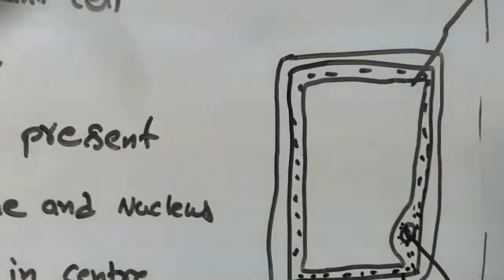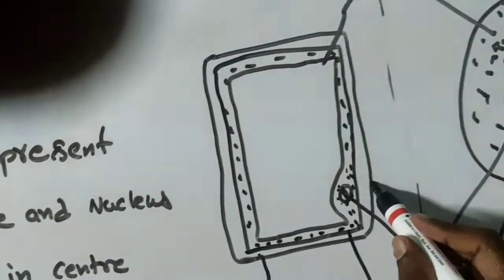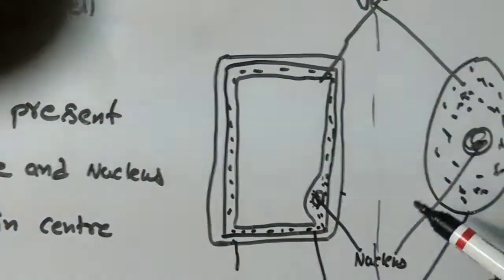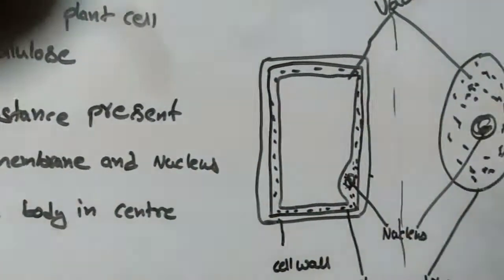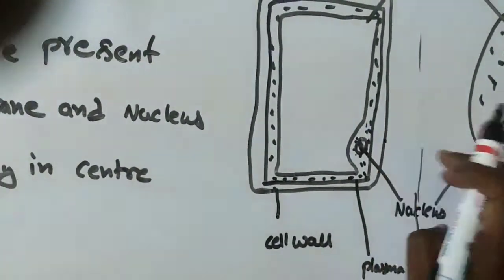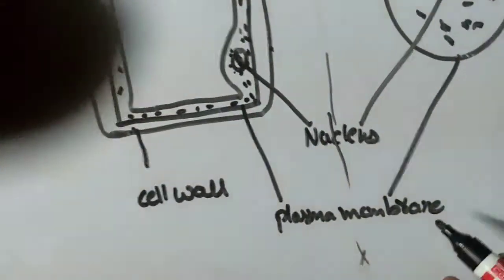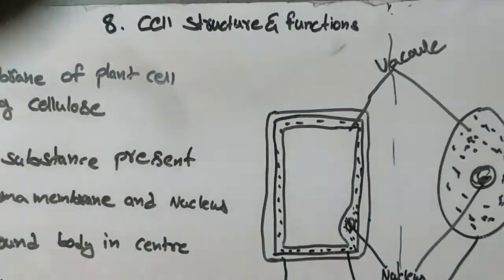Okay, so let's see where the cell membrane is. See, this is the outer structure. The outer structure of the cell is called the cell membrane. Okay, the outer membrane of the cell is called the cell membrane, and it is present only in the plant cell but not in the animal cell. And this cell membrane is the toughest part, and it is made up of cellulose. But coming to the animal cell case, the outer membrane will be the plasma membrane. Coming to the plant cell, the outer membrane will be the cell membrane.